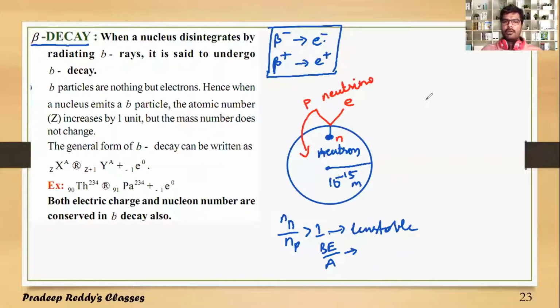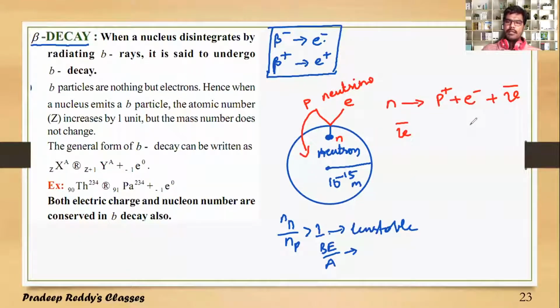So the neutron gets converted into a positively charged proton, a negative electron, and an anti-neutrino.